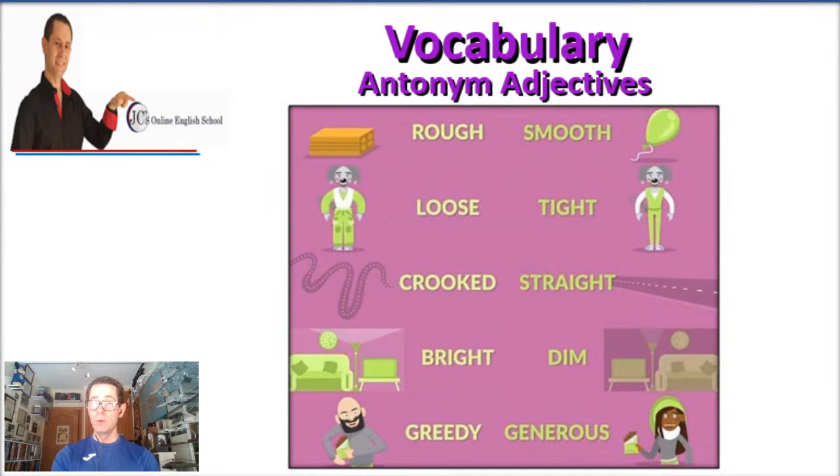Rough, smooth, loose, tight, crooked, straight, bright, dim. And the last one is gritty, generous. I hope all of you are not gritty. I hope you're generous people like me.